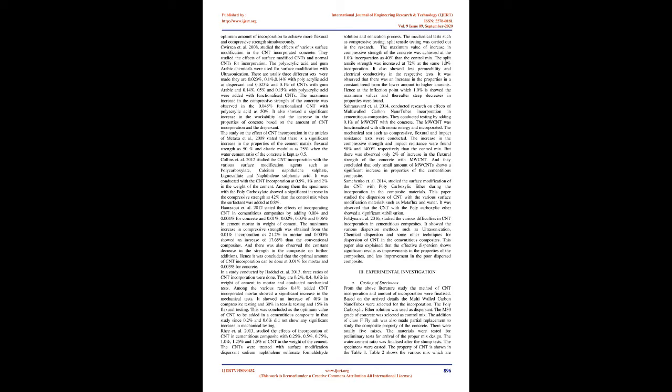Hamzawi et al. 2012 stated the effects of incorporating CNT in cementitious composites by adding 0.004 and 0.004% for concrete and 0.01%, 0.02%, 0.03%, and 0.06% in cement mortar in weight of cement. The maximum increase in compressive strength was obtained from the 0.01% incorporation as 21.2% in mortar and 0.003% showed an increase of 17.65% than the conventional composites. There was also a constant decrease in the strength of the composite on further additions. Hence it was concluded that the optimal amount of CNT incorporation can be done at 0.01% for mortar and 0.003% for concrete.